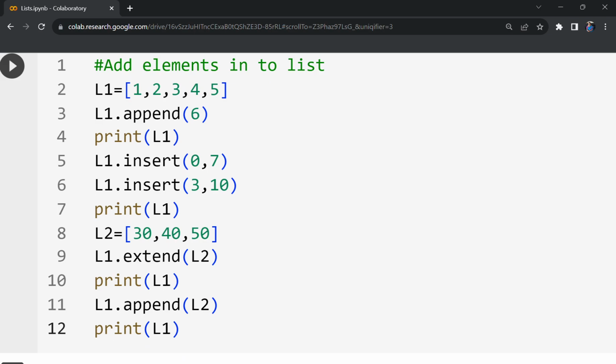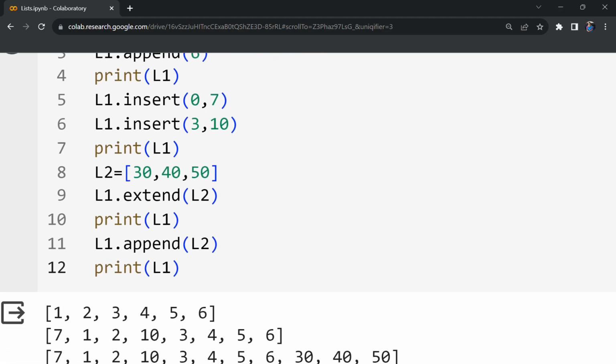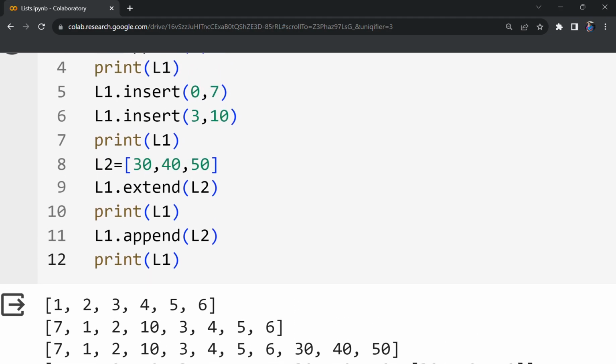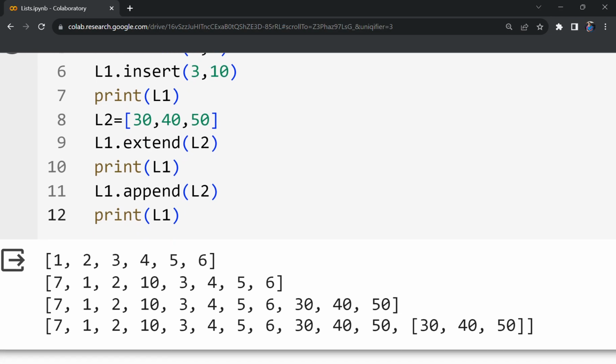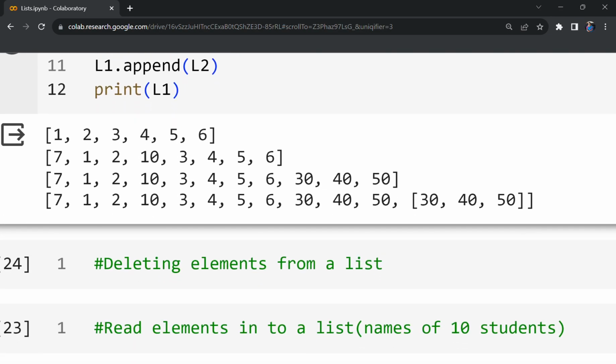So these are the various options to add elements into the list. What are those options? Append, insert, extend, and appending any other data structure. That could be a list, that could be a set, that could be anything. So the difference between extend and append is that extend will unpack the list and the elements will be individually added. Append will keep the element as it is and that will be added in its native form to the list.